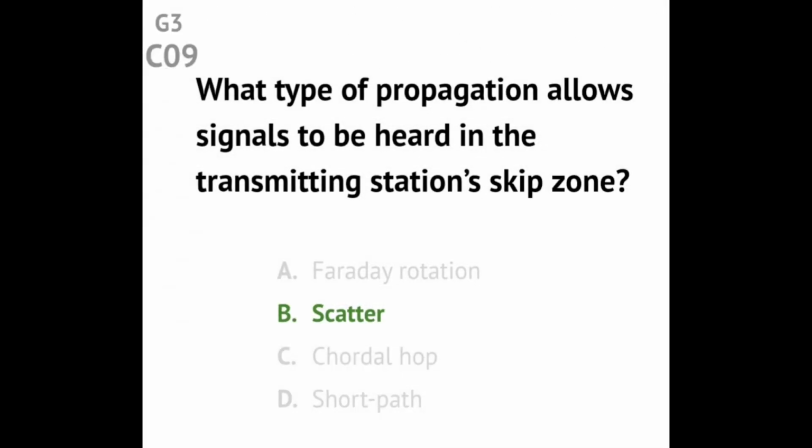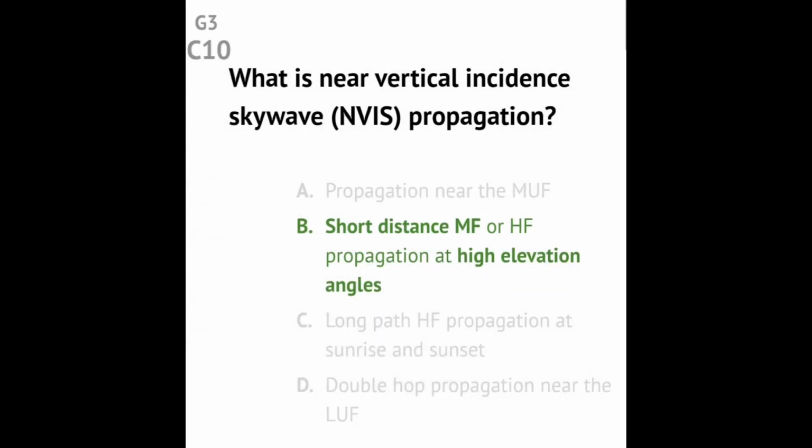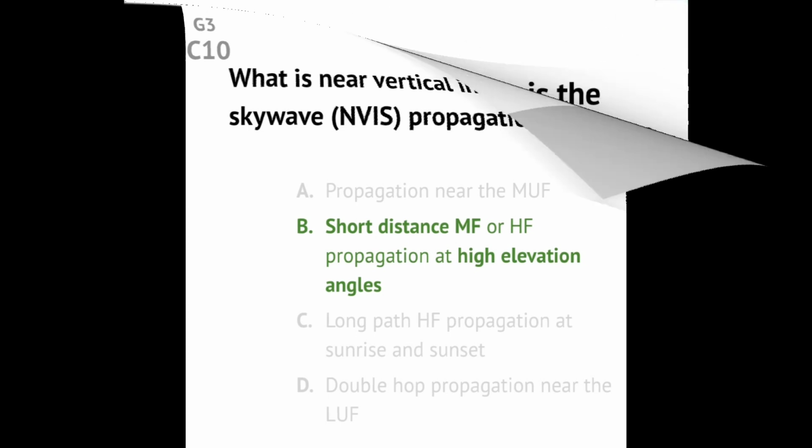Question G3C09. What type of propagation allows signals to be heard in the transmitting station's skip zone? Answer: scatter. Question G3C10. What is near vertical incidence skywave, NVIS, propagation? Answer: short distance MF or HF propagation at high elevation angles.